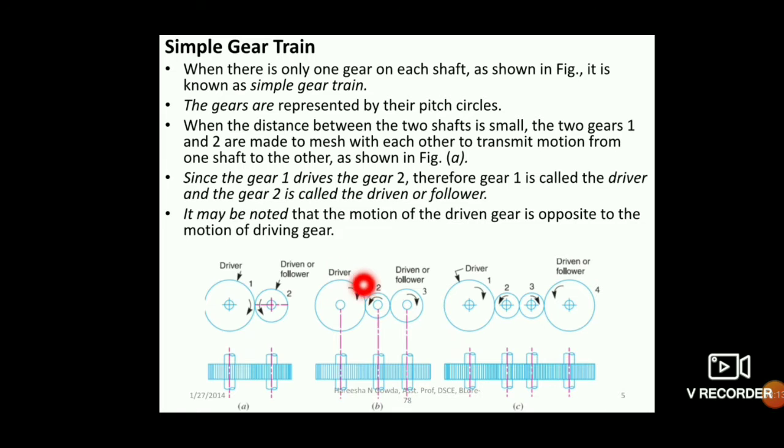Here the direction of rotation of driver and driven is the same because only one gear is in between. Here it is 2, that's why the direction is opposite. So based on the number of intermediate gears you can change the direction of driver and driven. So that is another advantage for this intermediate gearing system. So we'll see that in detail.